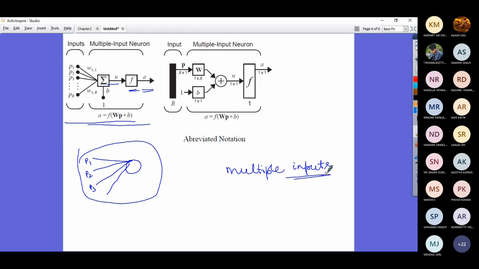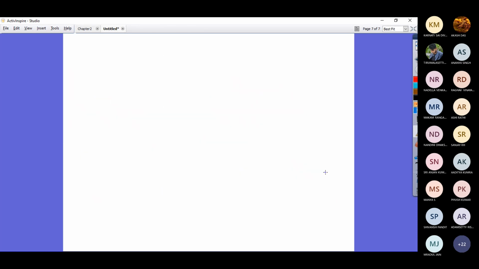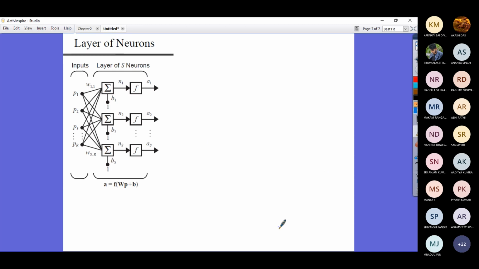So far what we have seen is the single layer. Now let us see multiple layers. In case you have multiple layers, how do the neurons look?